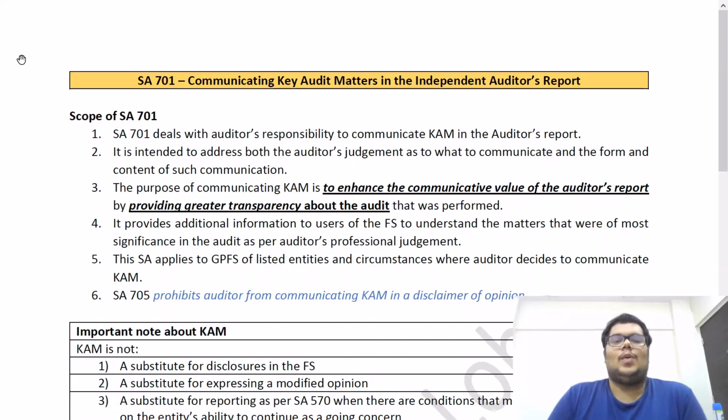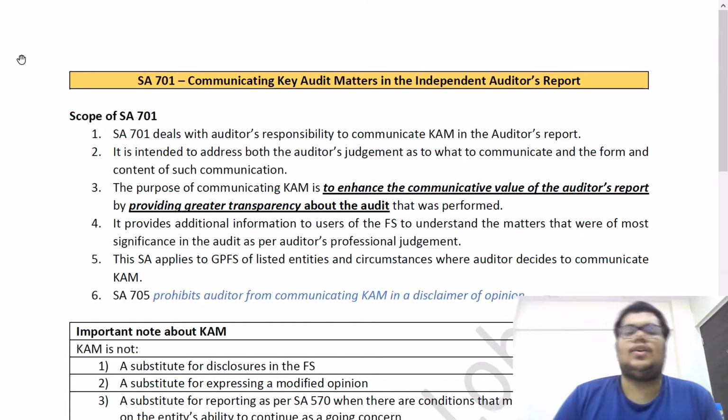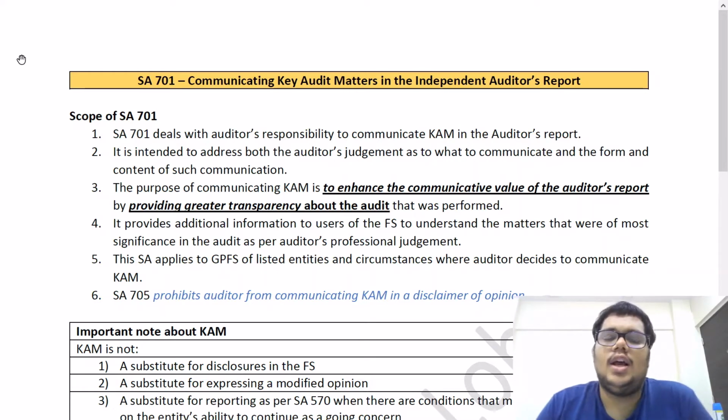Hi guys, welcome to my video on Standard on Auditing 701. We are going to be studying this standard today. It is a new standard which has been made applicable from accounting periods 1st April 2018. The name of the standard is Communicating Key Audit Matters in the Independent Auditor's Report.